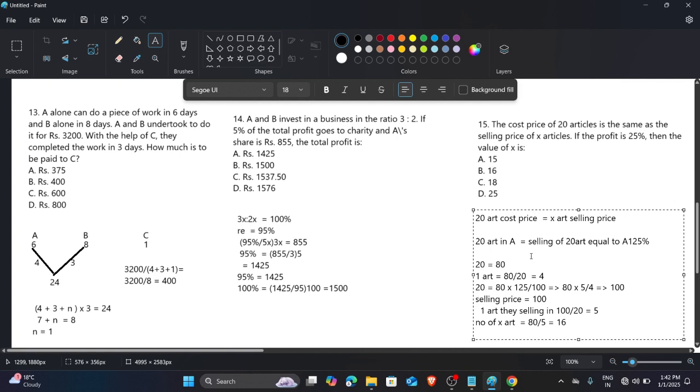Did you get it or not? What they are saying is that the cost price of 20 articles equals the selling price of X articles, and the cost price of the 20 articles that we considered is 80.